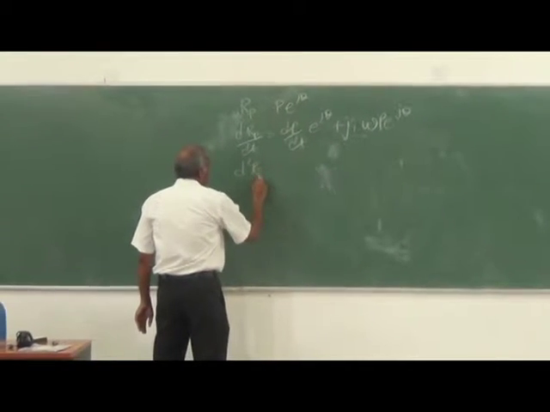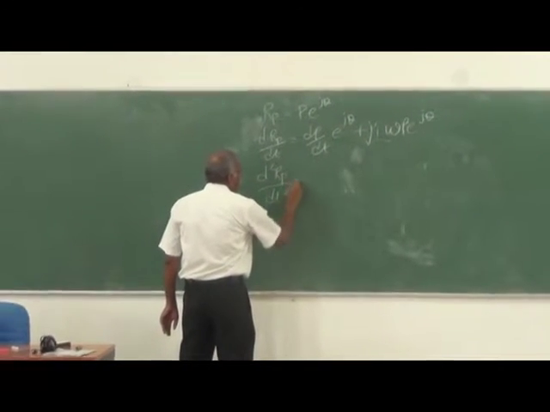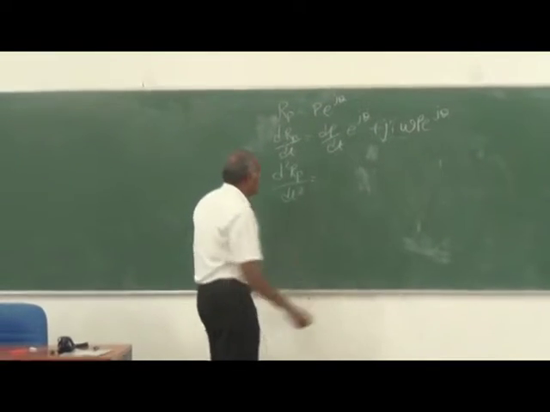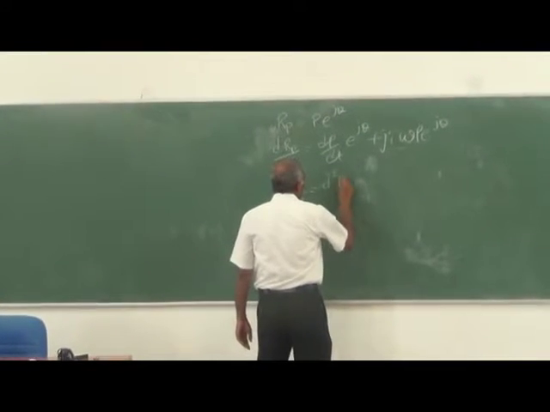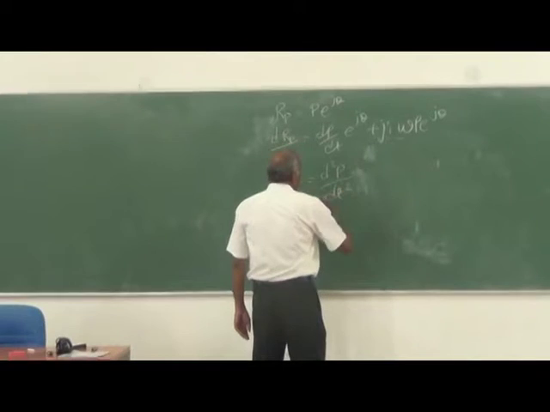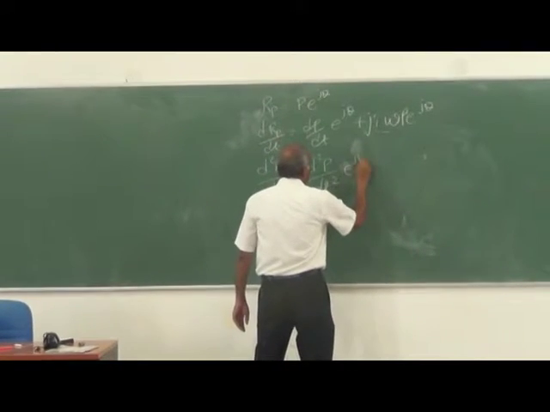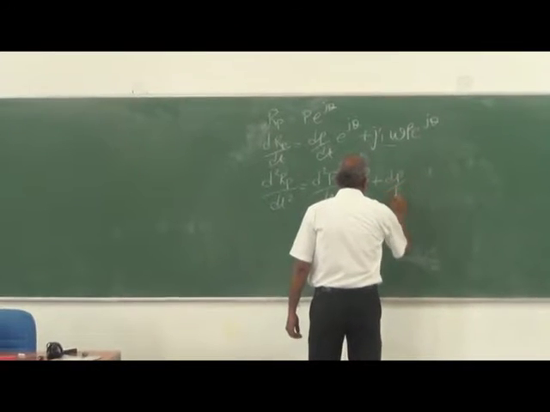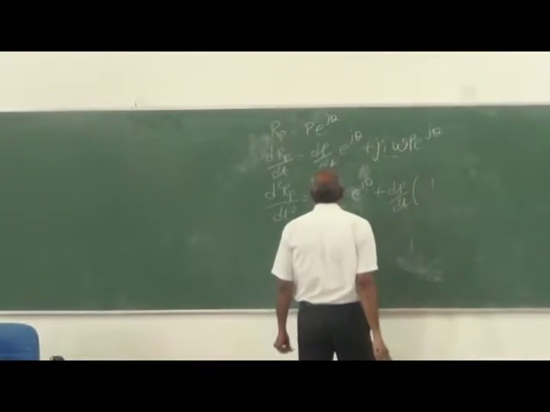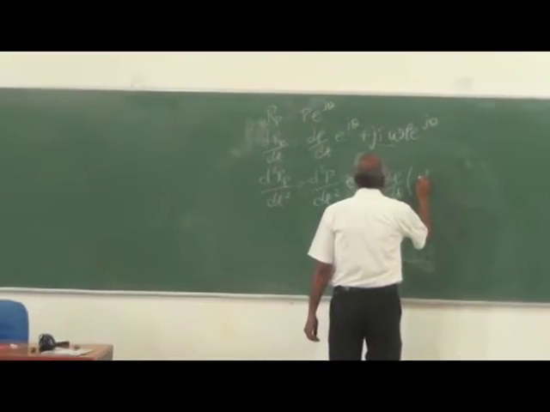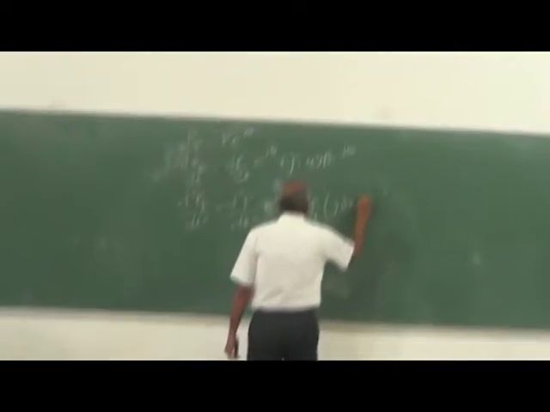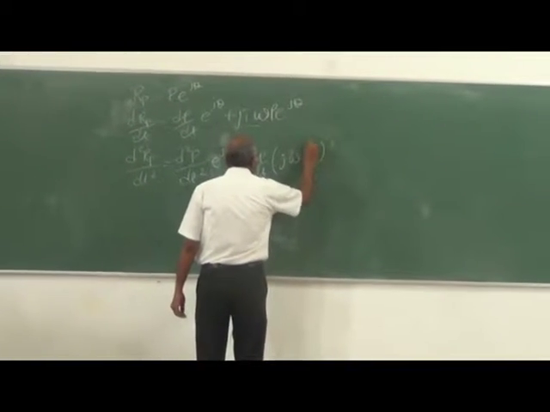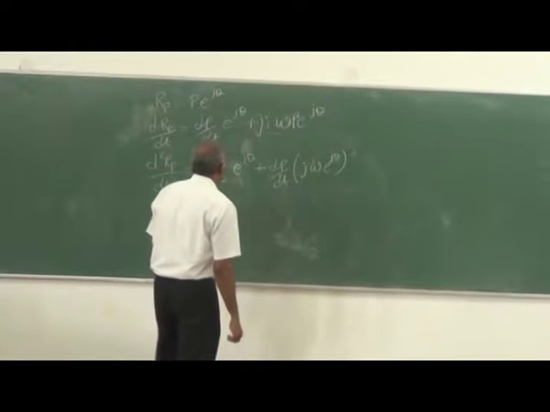For acceleration, it will be d square rp by dt square, so you have to differentiate this once again. That will be d square p by dt square e power j theta plus dp by dt into j omega e power j theta